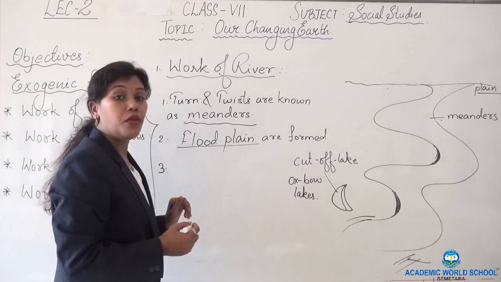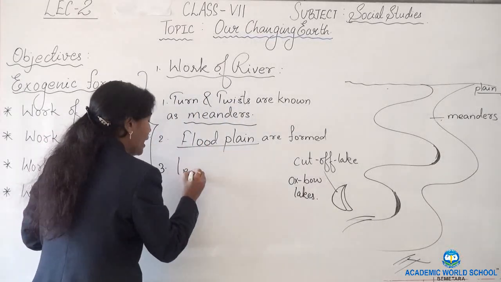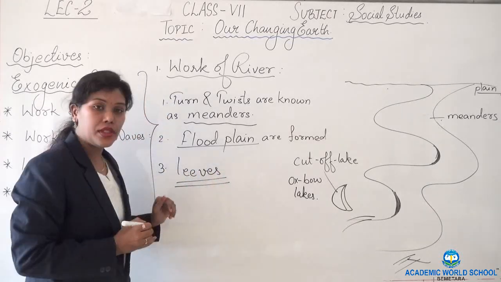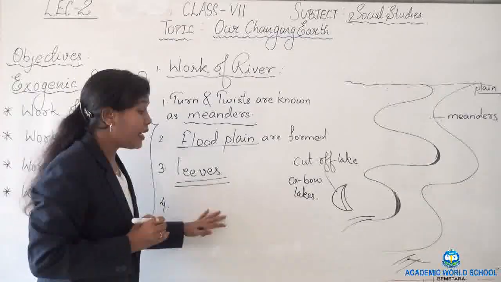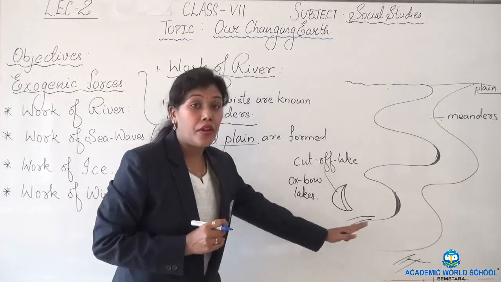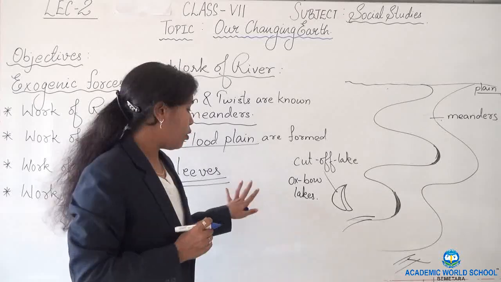These materials deposited on the banks are known as levees. What are they known as? Levees. When the banks are raised with the sediments, they are known as levees.